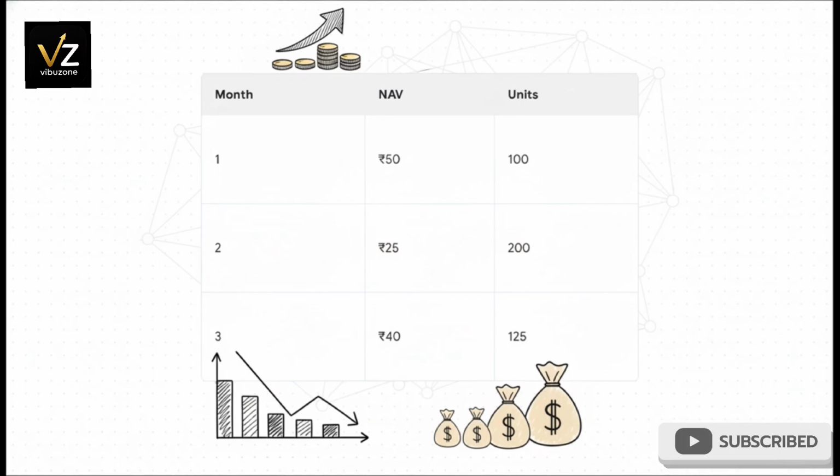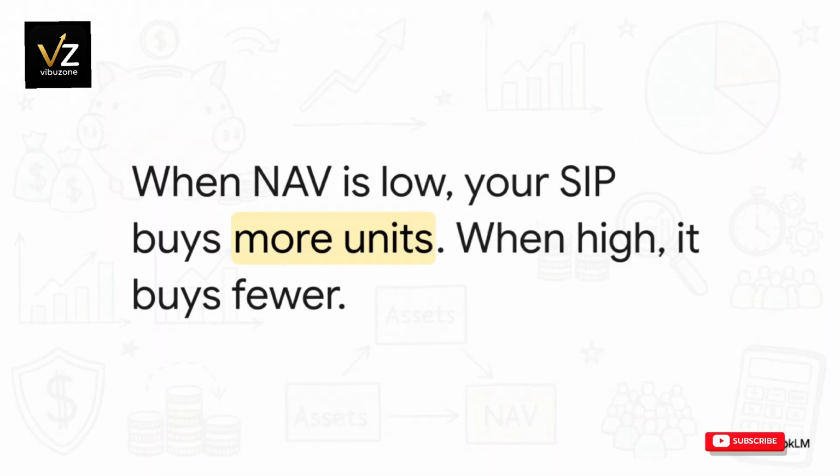But look at month 2. The market drops and the NAV plummets to 25. Suddenly, your exact same 5,000 rupees automatically buys you double the units, 200 units. Then in month 3, the market recovers to 40 and you buy 125 units. This brilliant mechanism is called rupee cost averaging.